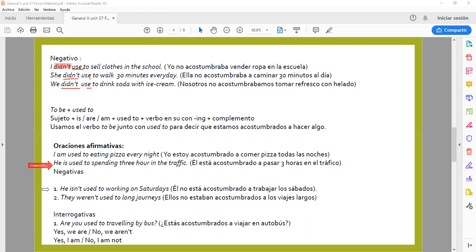Okay, now let's use the negative. He isn't used to working on Saturdays. Number 2, they weren't used to long journeys. As far as we can see, we are going to use the verb to be in negative, that's the auxiliary, used to, and the verb in gerund. Here we are not going to have another verb. We are going to use a noun. That's why you can't see a gerund in here.